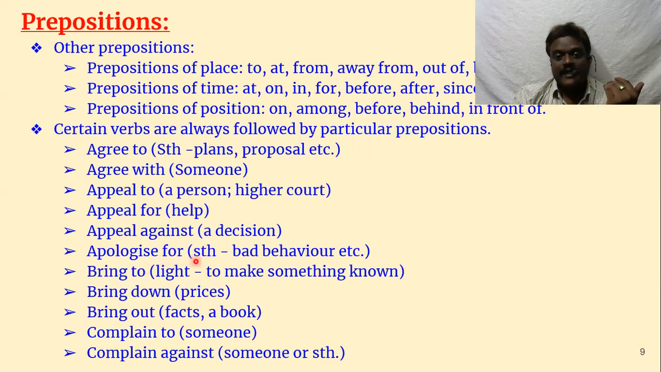Apologize for something. You can find this in the dictionary also: sth, sone, something, someone. Something means an inanimate thing. Apologize for something means you do something and you apologize for your bad behavior. Bring to light, to make something known. You want to reveal something, so you bring to light. Bring down prices. It cannot be bring down light, it has to be bring to light, bring down prices.